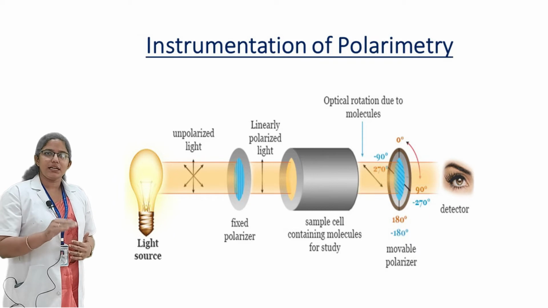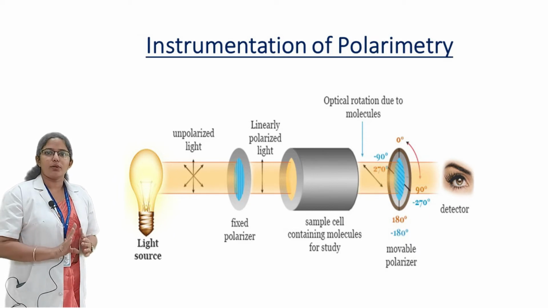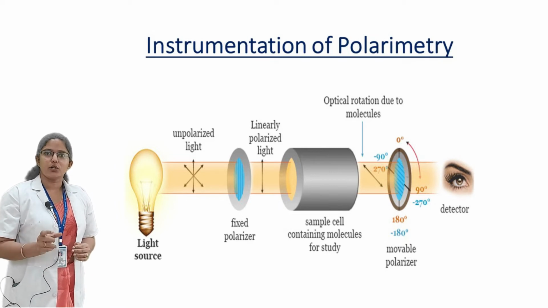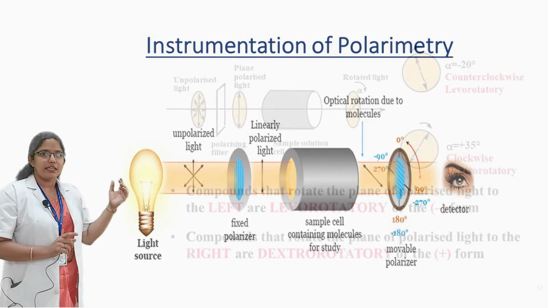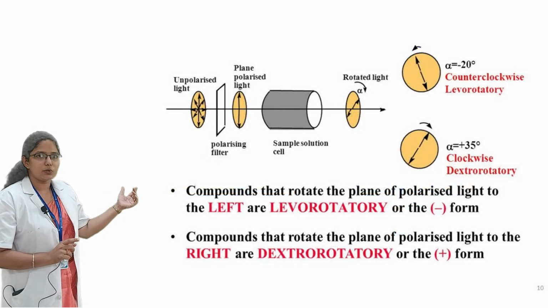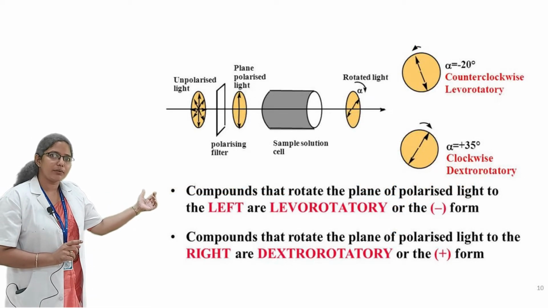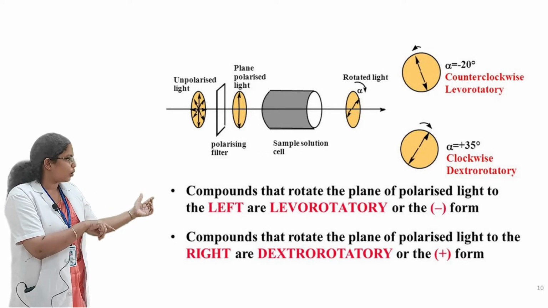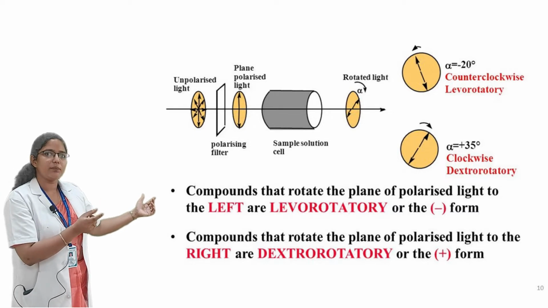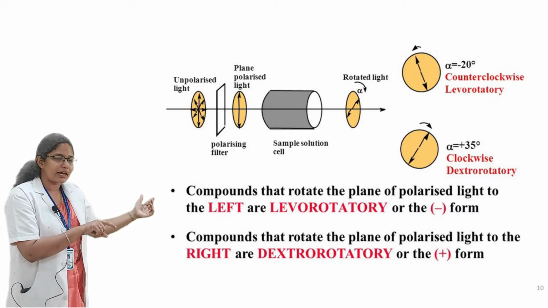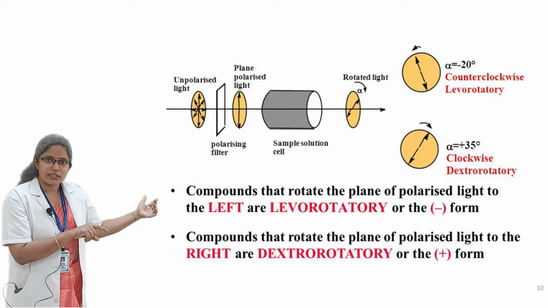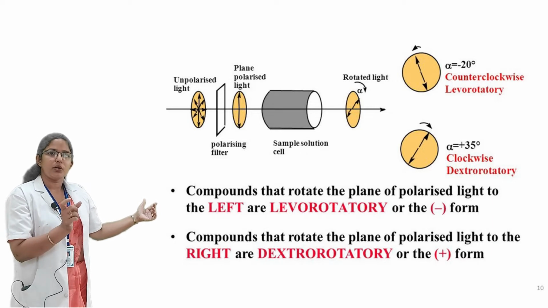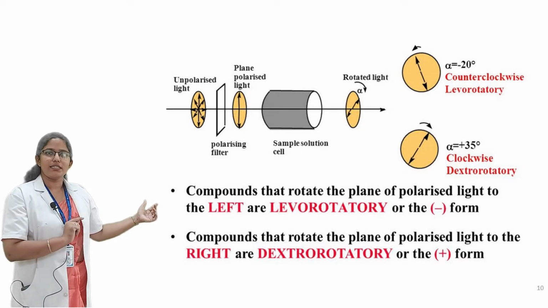While passing the light through the sample tube, two phenomena occur, that is dextro-rotatory and levo-rotatory. After striking the optically active compound, any compound that has the ability to rotate the plane of polarized light to the left side is levo-rotatory, represented with a negative sign, and it rotates the light in an anti-clockwise direction.